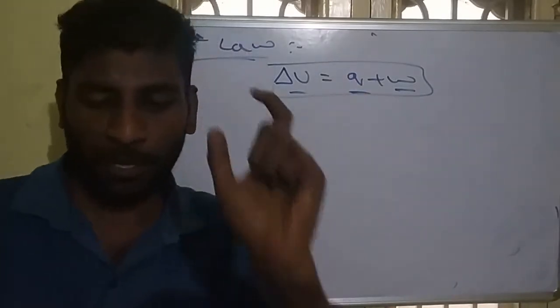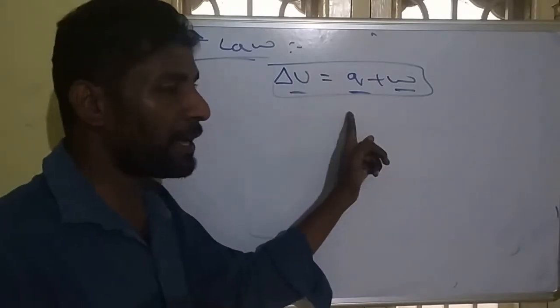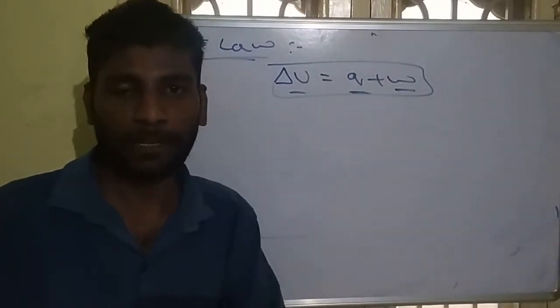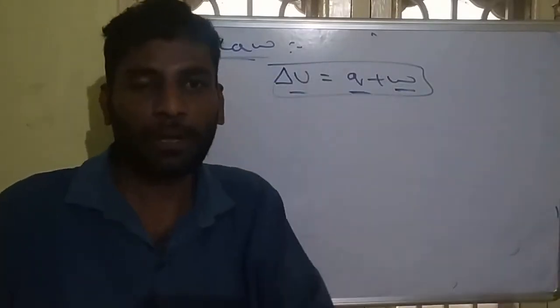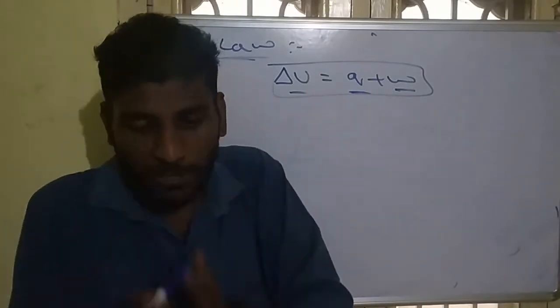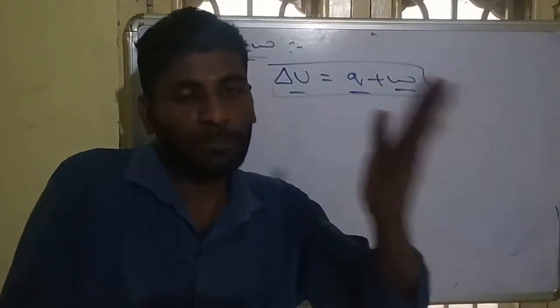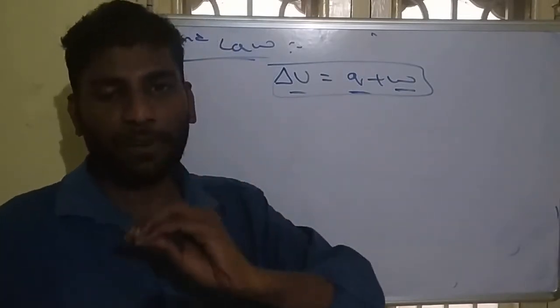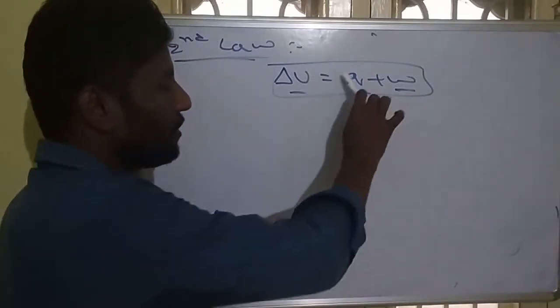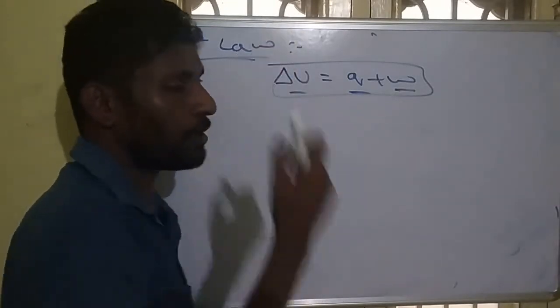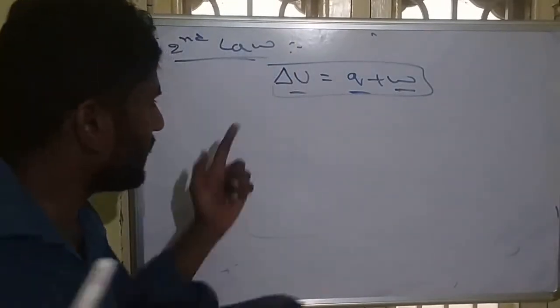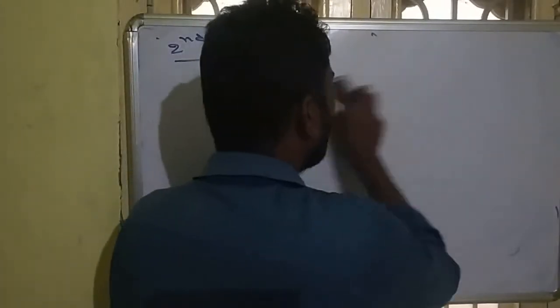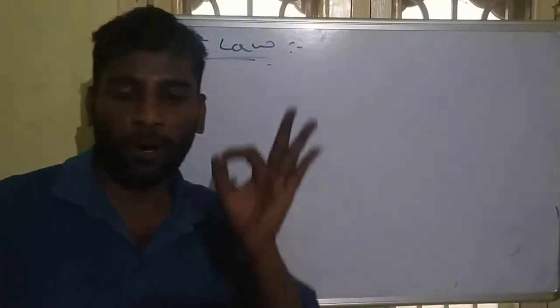That is the main drawback of the first law. It does not explain possibility or feasibility, whether the reaction is possible or not, whether the heat is transferred from this system to that system or that system to this system. It only says heat can transfer from anywhere to anywhere. The total heat transfer and work transfer is equal to the change in energy. But the second law says that heat only transfers from a hot body to a cold body.